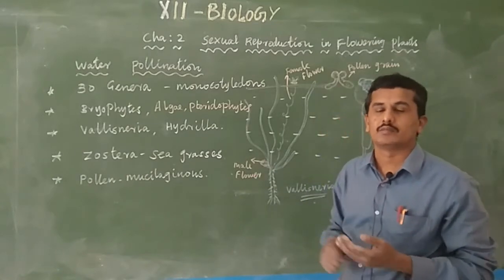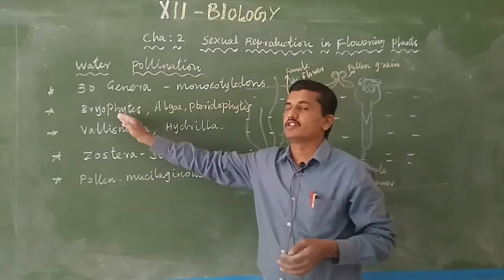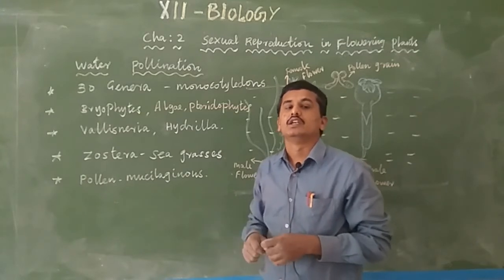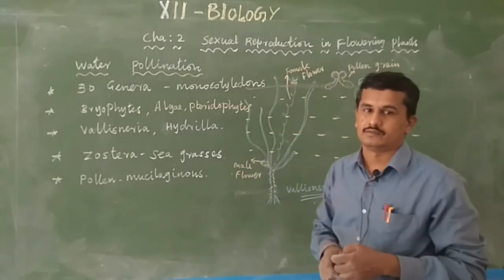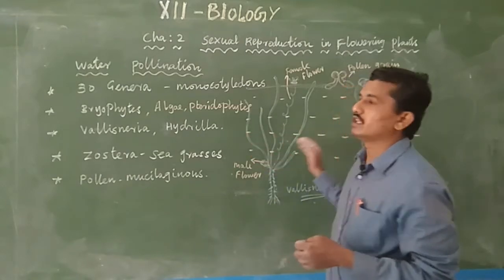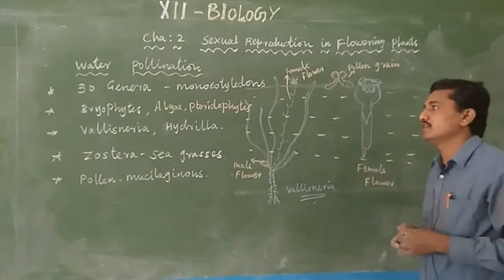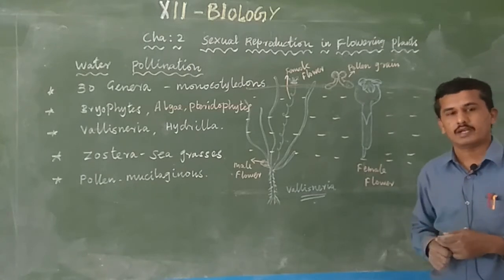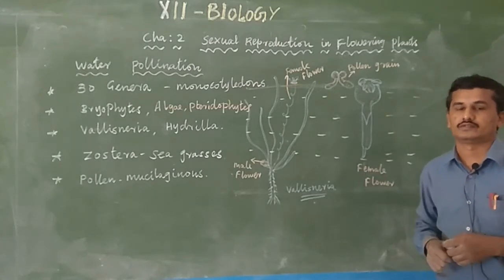So pteridophytes and bryophytes are known as the amphibians of the plant kingdom, because they need water for transferring the gametes, not for pollination. Then, how water pollination occurs in Vallisneria. In the next class, the next pollination: insects.